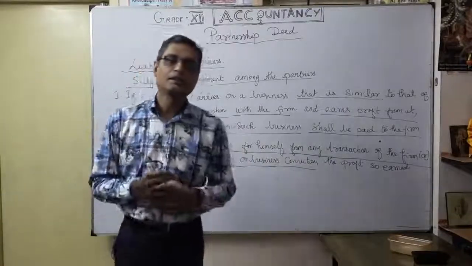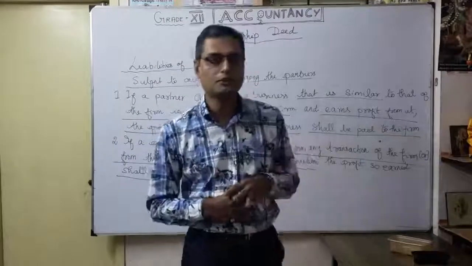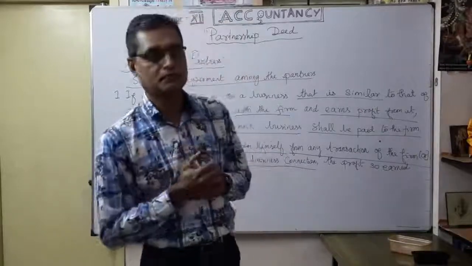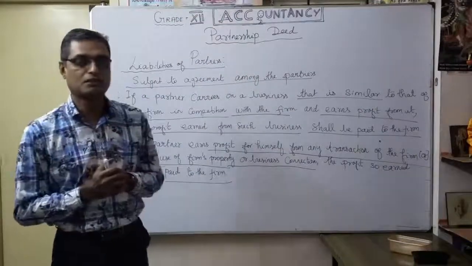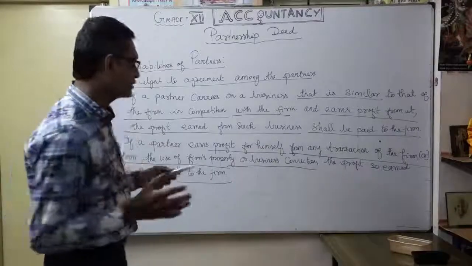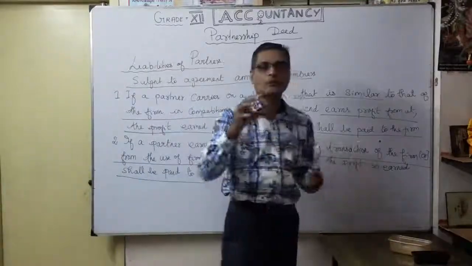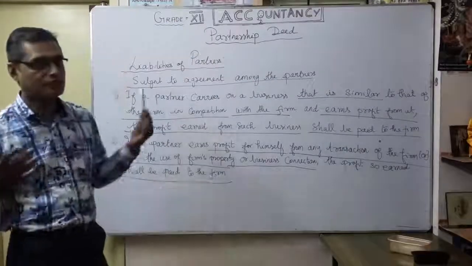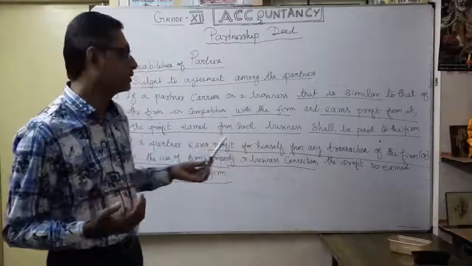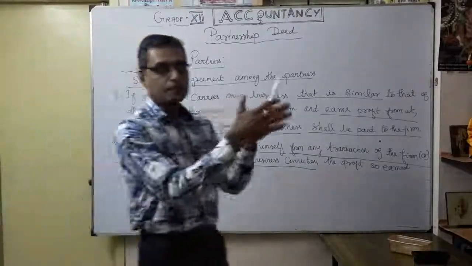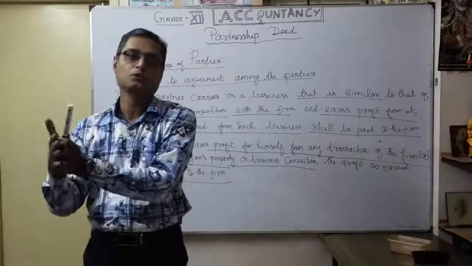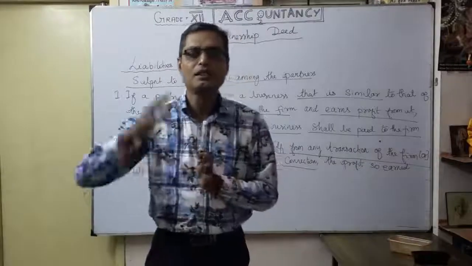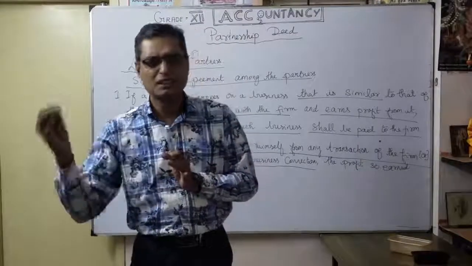Any property of the firm used, or any business connection used, for earning individually by a particular partner, that is not good, that is not allowed, that is not encouraged. If profits are earned in this situation, they have to be paid to the firm. That's the second situation. Those are the two types of liability. First liability: if you do the same type of business, that is not good. Whatever business is done similarly affects our main business through competition, so whatever profit is earned by the partner must be handed over to the firm.